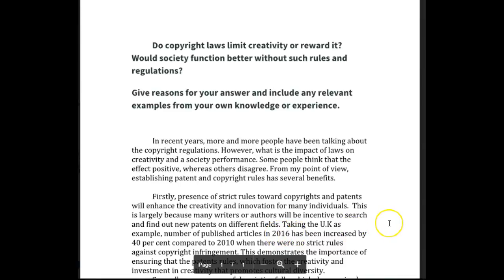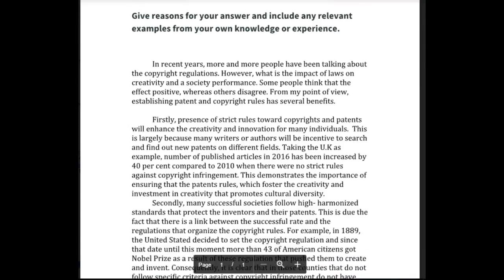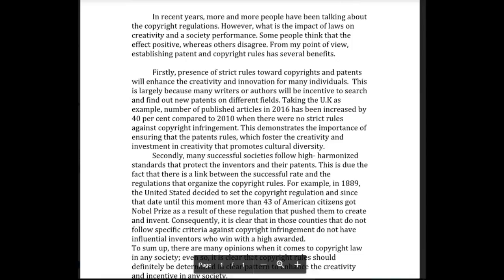"Increased by 40% compared to 2010 when there were no strict rules against copyright infringement. This demonstrates the importance of ensuring that the patent rules would foster creativity," know that here, "and investment in creativity that promotes cultural diversity." Okay, nice. "Secondly, many successful societies follow high harmonized standards that protect the inventors, and the patents." I don't know what this means here, high harmonized. It's just unclear.